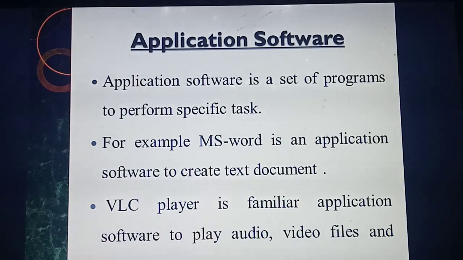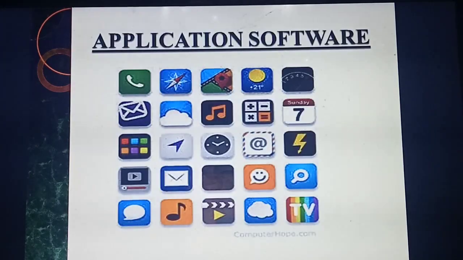What do you mean by application software? It is a set of programs or instructions to do a particular task. Some examples they are giving: MS Word is an application software mainly used to create a text document, and VLC player is mainly used to play audio or video files. These are some examples of application software, and you might have seen them in your mobile phone.